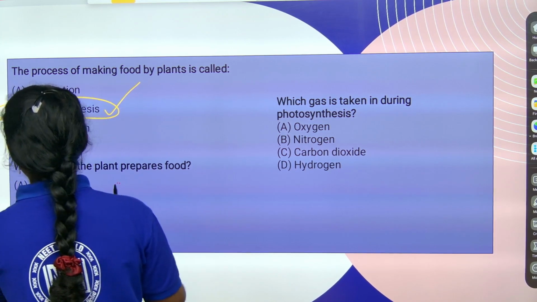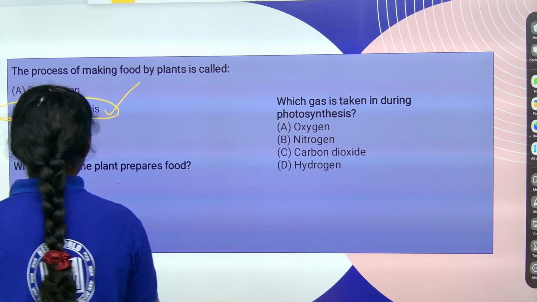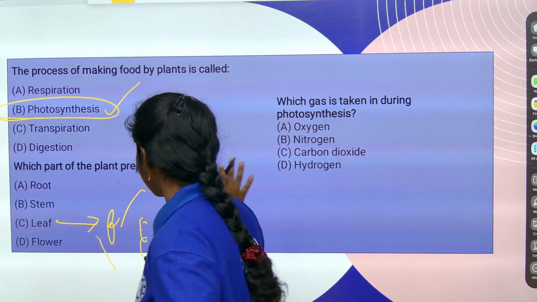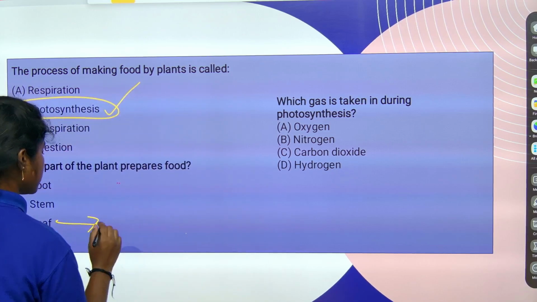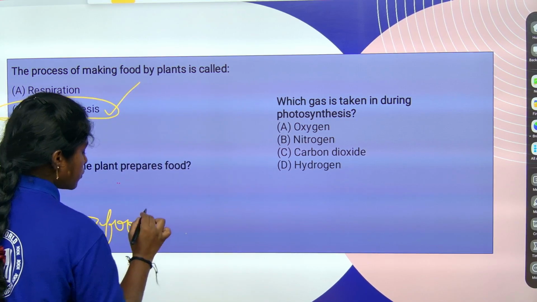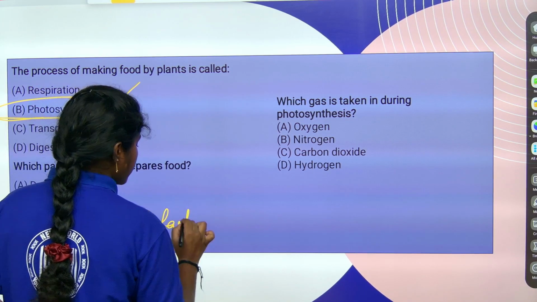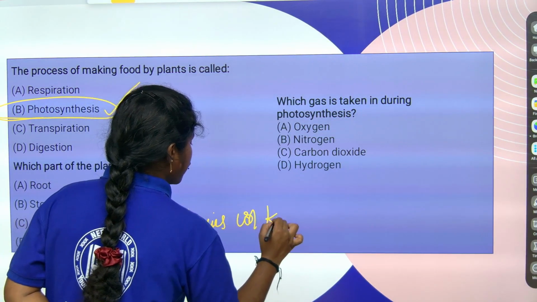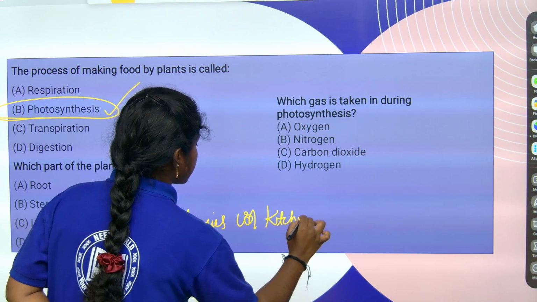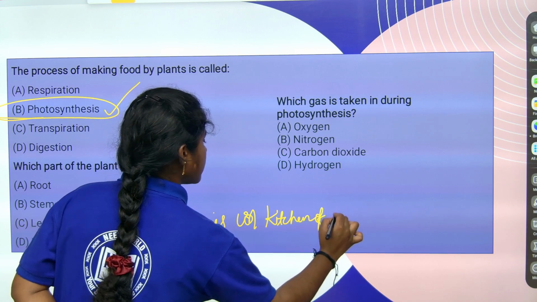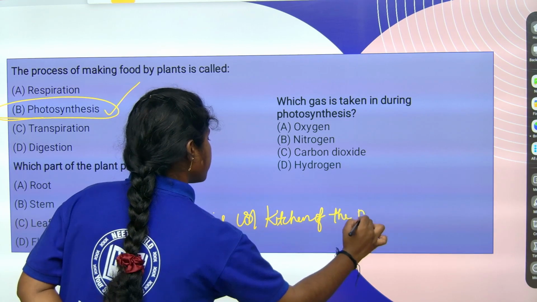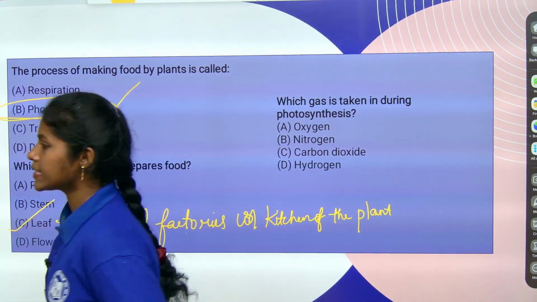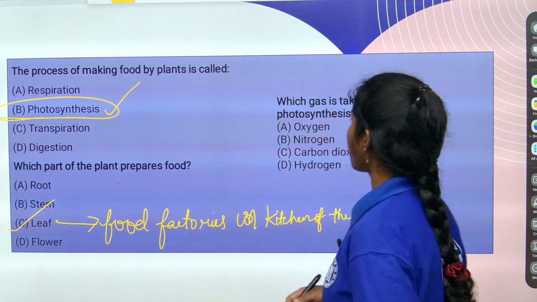The leaves are the food factories and kitchen of the plant. The food factory or kitchen of the plant is the leaf. Yes, here the answer is leaf. Okay, it's quite easy, right?